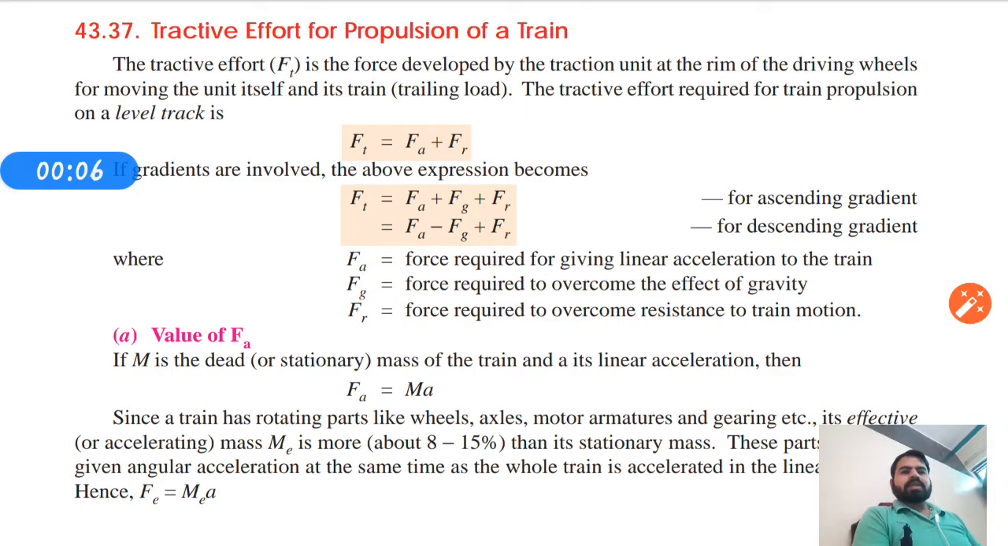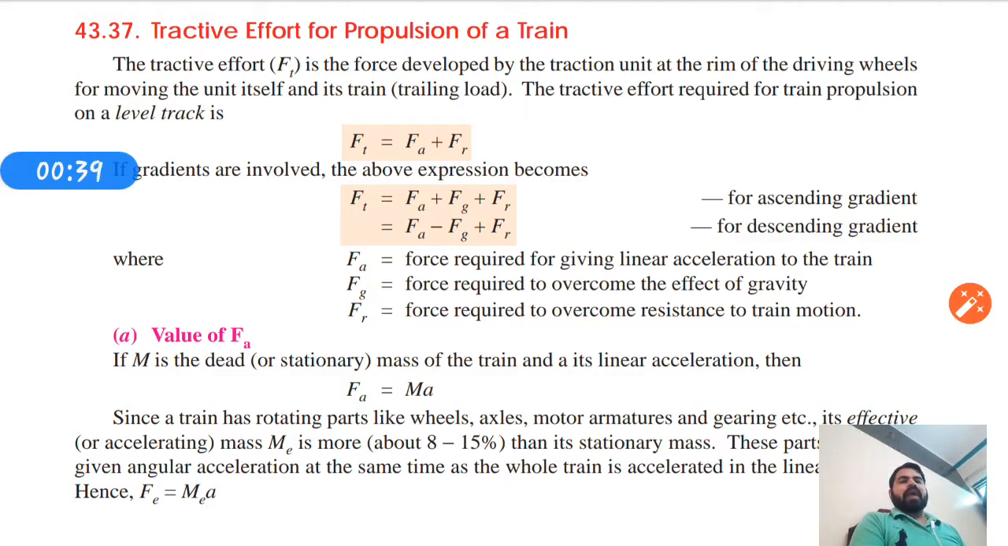Today we will discuss the tractive effort for propulsion of a train. So what is the tractive effort? Basically, the tractive effort is a force developed by a traction unit for driving the wheels and moving the unit itself. The tractive effort is basically the combination of two types of force, Fa and Fr. So we can say Ft equals Fa plus Fr.